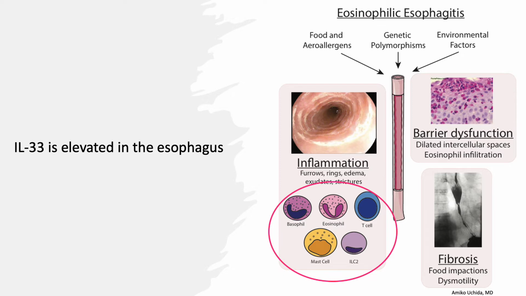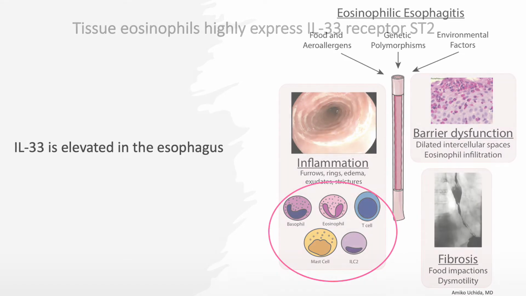Importantly, the cytokine IL-33 is elevated in the esophagus of patients with EoE, but the downstream cells and signaling that can respond to IL-33 has previously been unknown. We therefore hypothesized that the receptor for IL-33, ST2, is present on immune cells in the esophagus, and that these cells in turn can respond with downstream type 2 cytokine signaling.